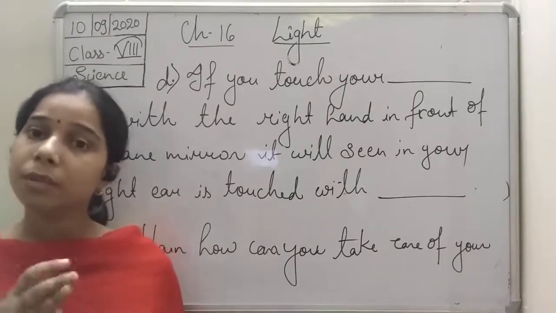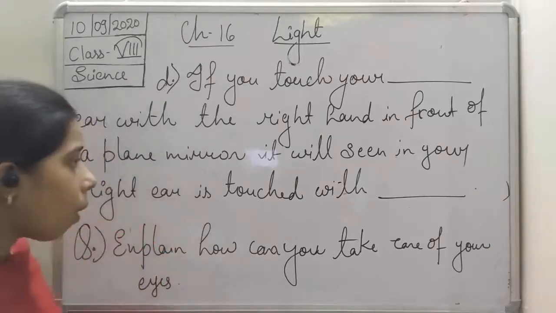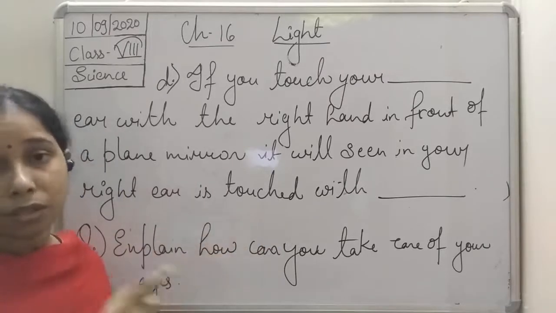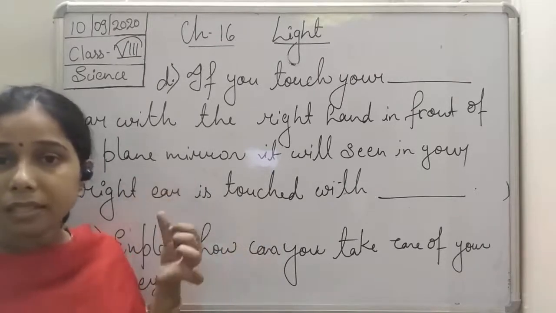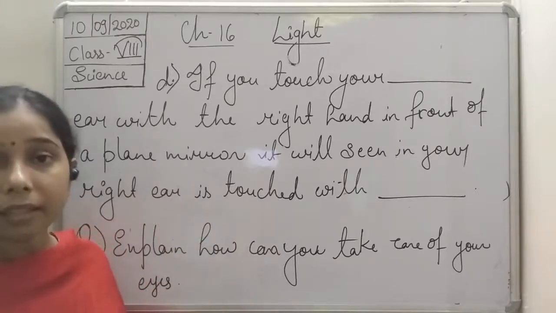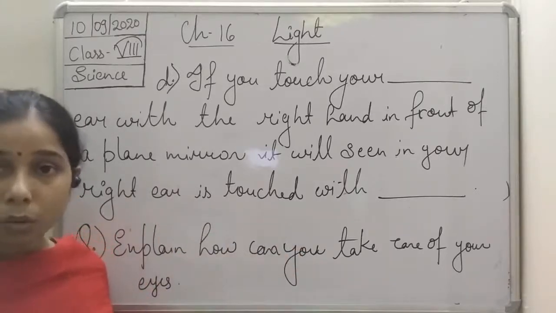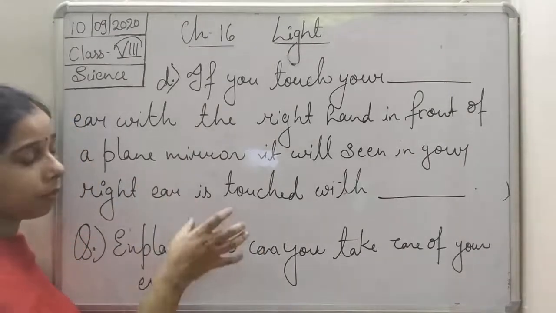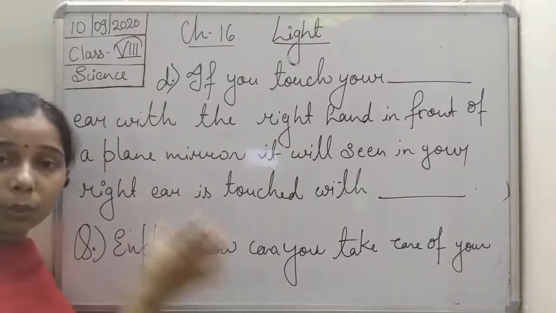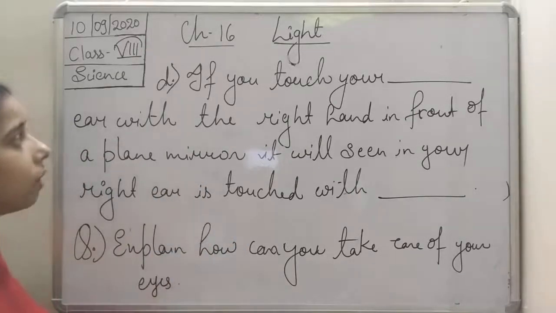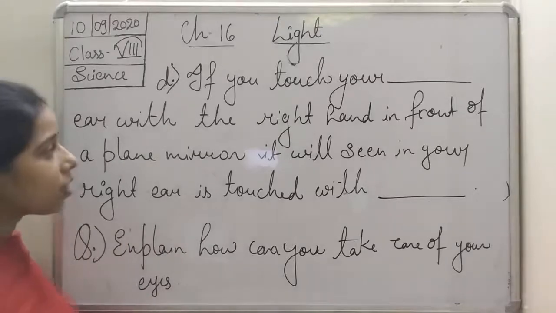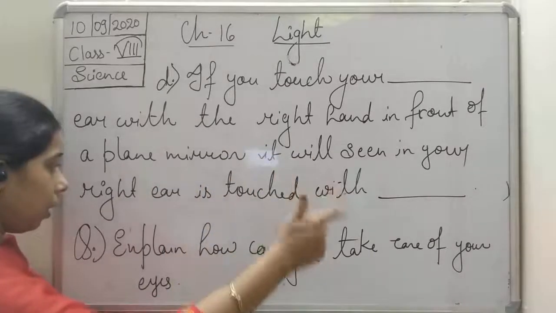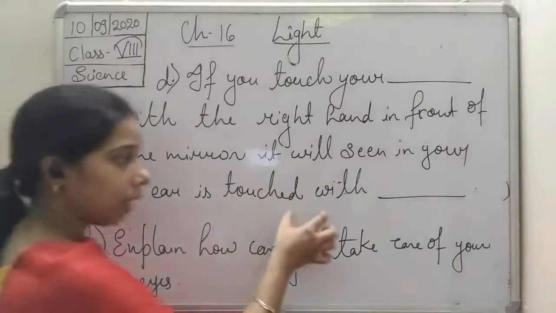What will you observe in the mirror, that your right ear is touched with which hand? You have to write it.